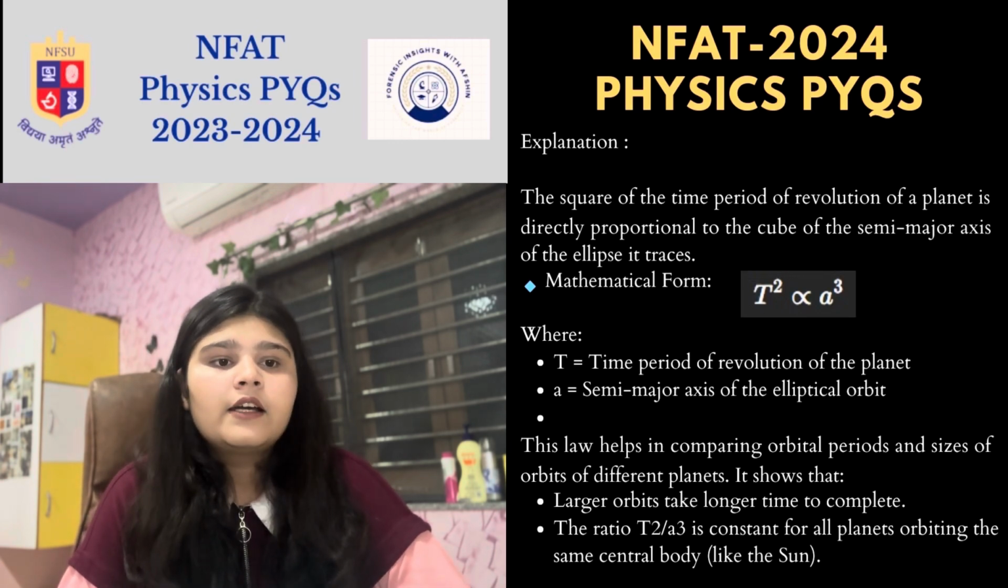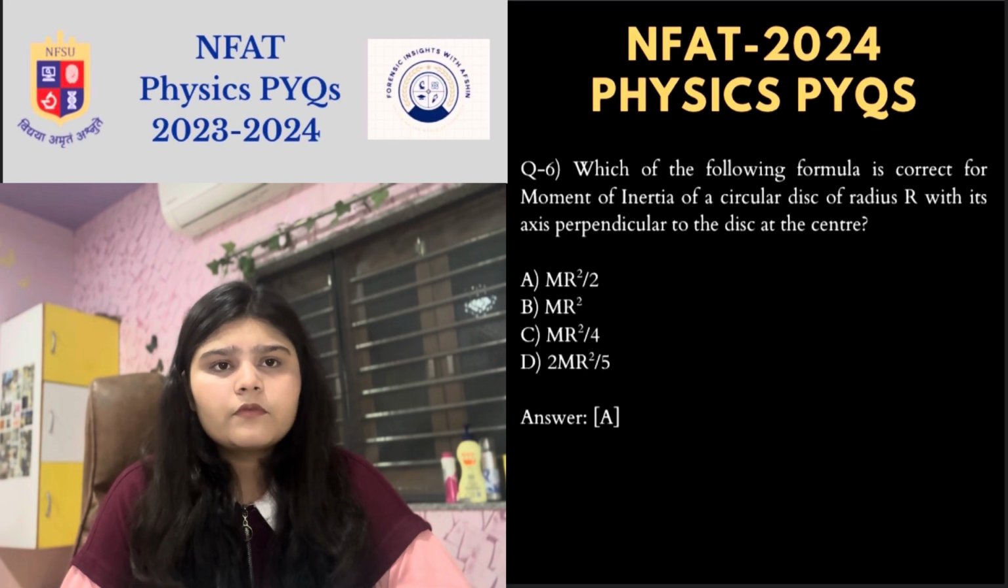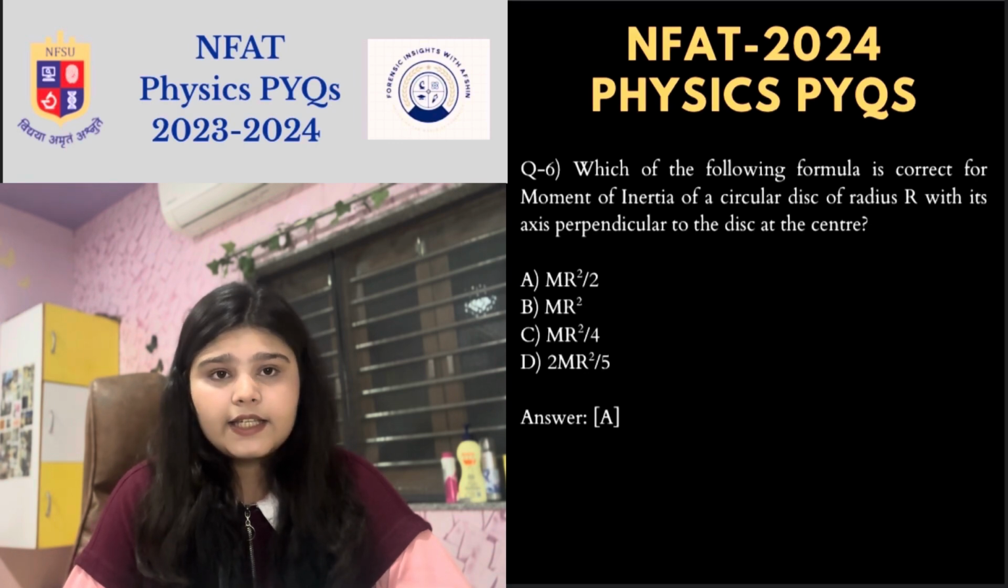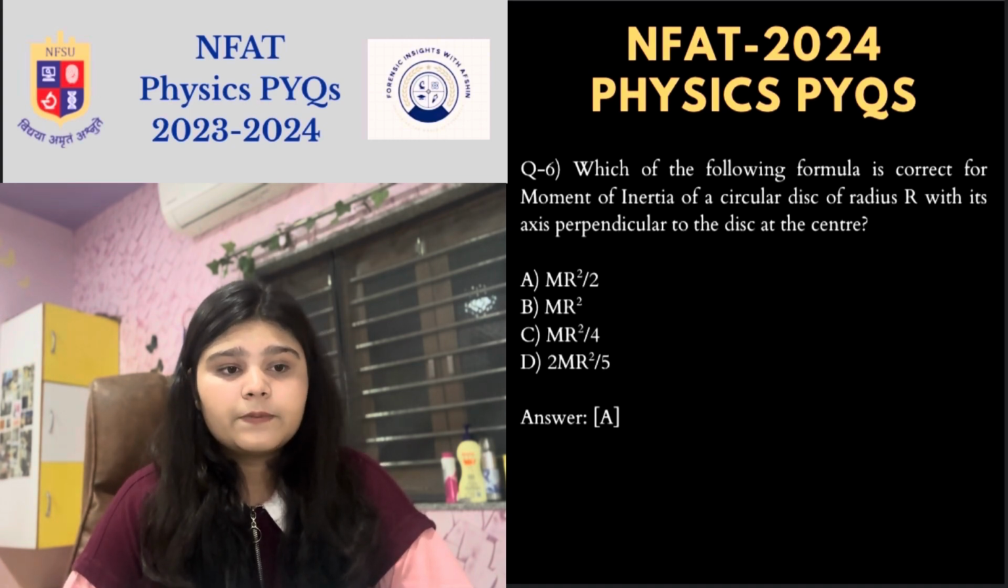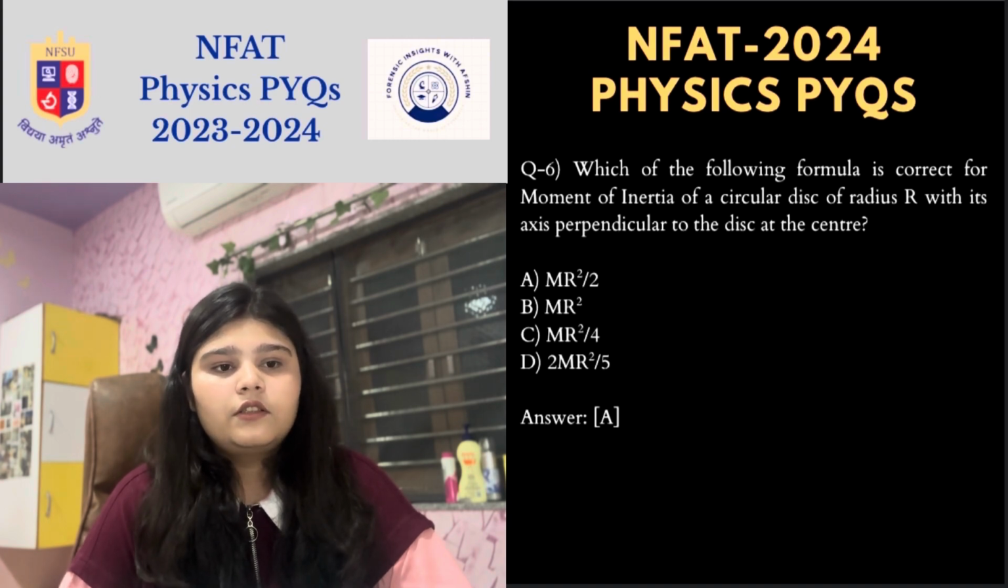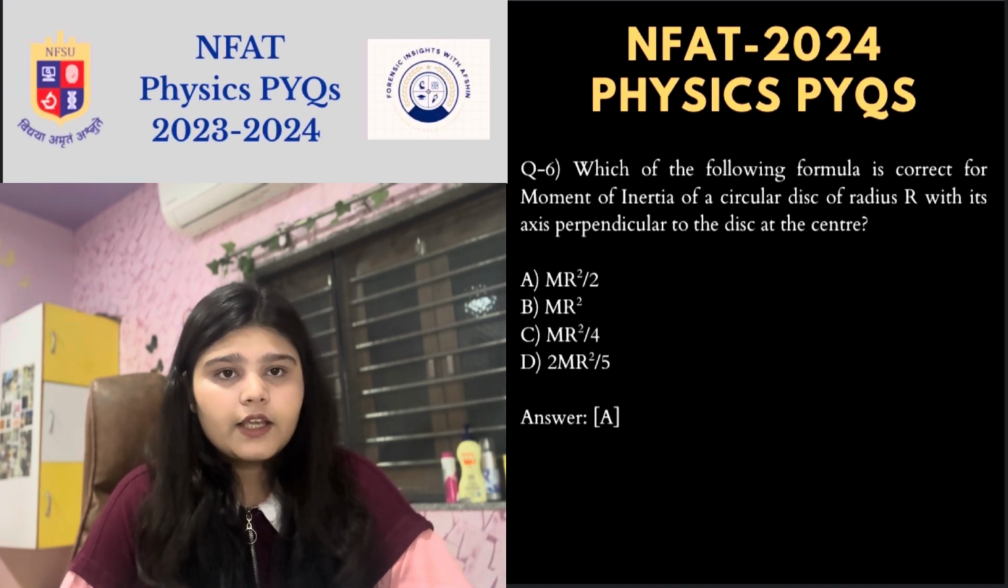Now next question, which of the following formula is correct for moment of inertia of circular disc of radius r with its axis perpendicular to disc at the center? So the correct formula is option A, mr square by 2.